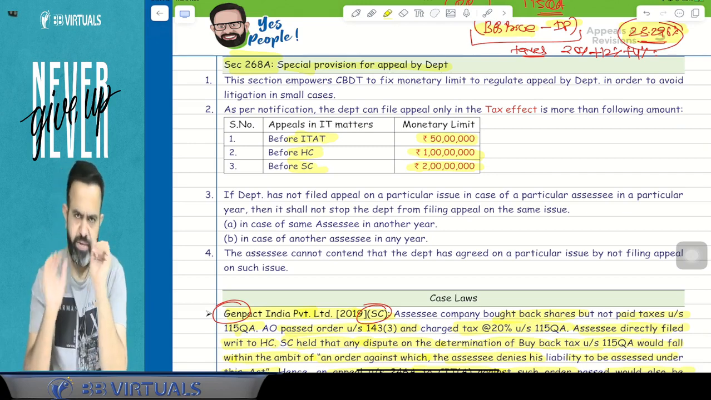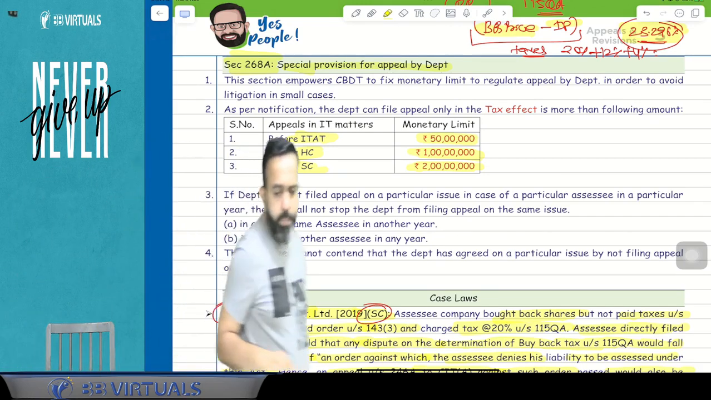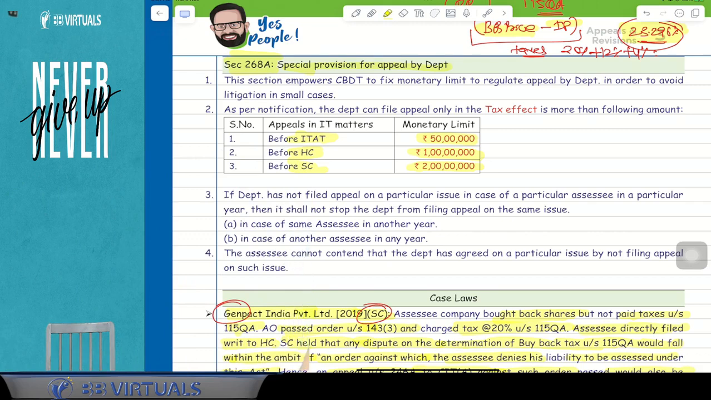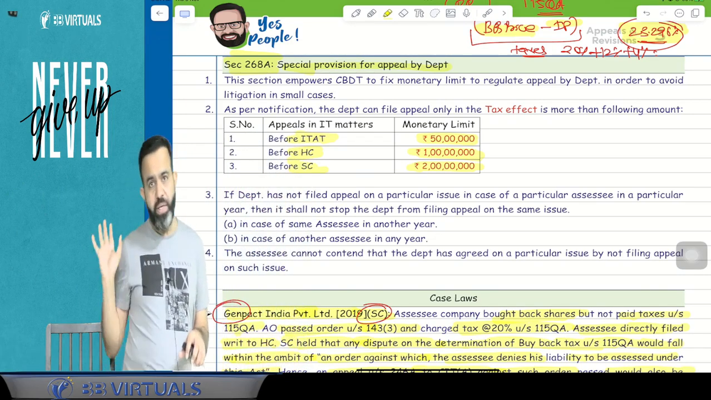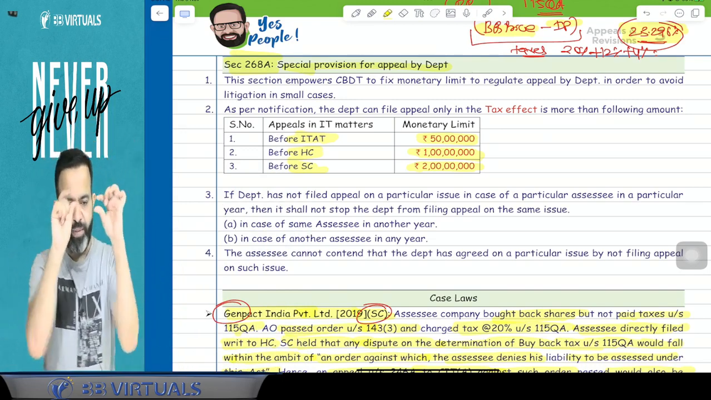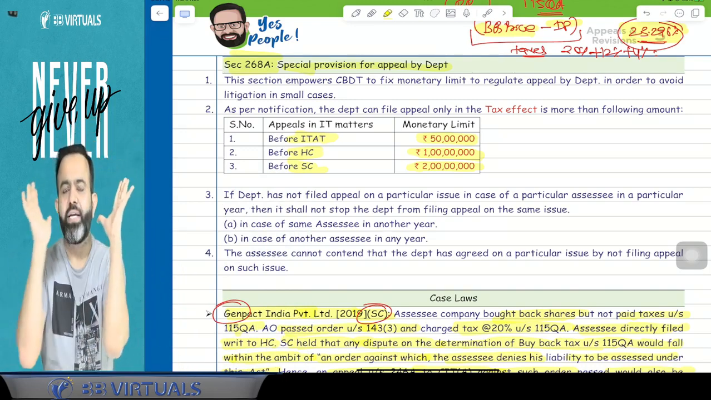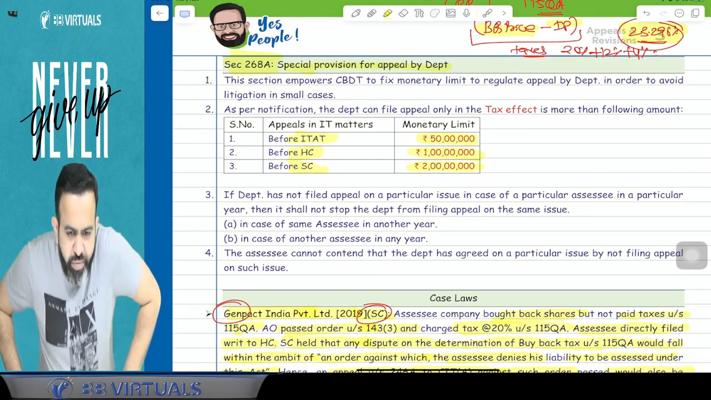Now what is the meaning of tax effect? Tax effect means basically what amount the department will get if they win the case. Suppose they win the case, then what amount is the department going to get from this particular appeal? That is called your tax effect. You got my point or not? Yes. Now one more point.